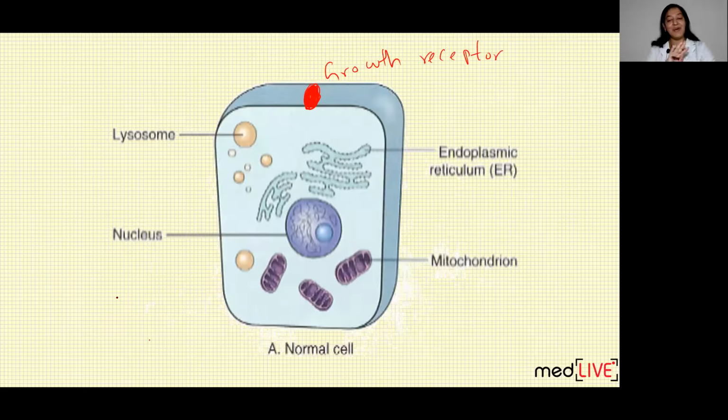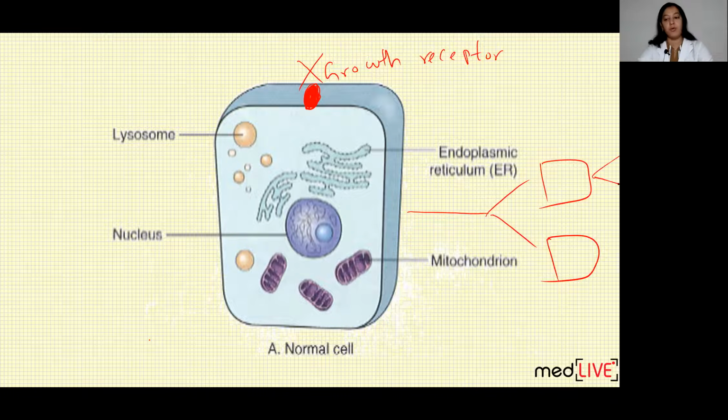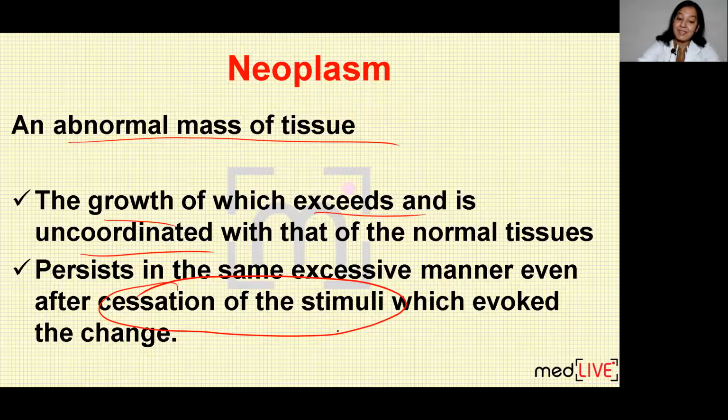It means when no growth factor is present. Normally when no growth factor was present, mitosis was not occurring. Here when no growth factor is present, still mitosis occurs and this cell is dividing and forming two cells. These two cells further form two more cells, so four cells are formed. From this 4, 8, 8 to 16, 16 to 32, likewise. Growth occurs, so a mass of cells is formed. Still no growth factor is present. So growth is uncoordinated, unregulated. Growth exceeds, that is, growth is occurring even in the absence of stimuli. No stimuli, no growth factor is present, still growth is occurring. So this happens in neoplasia.